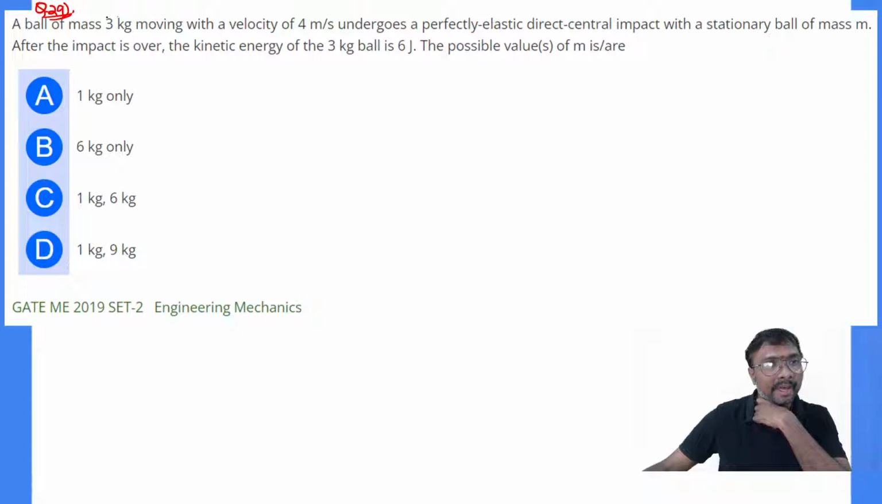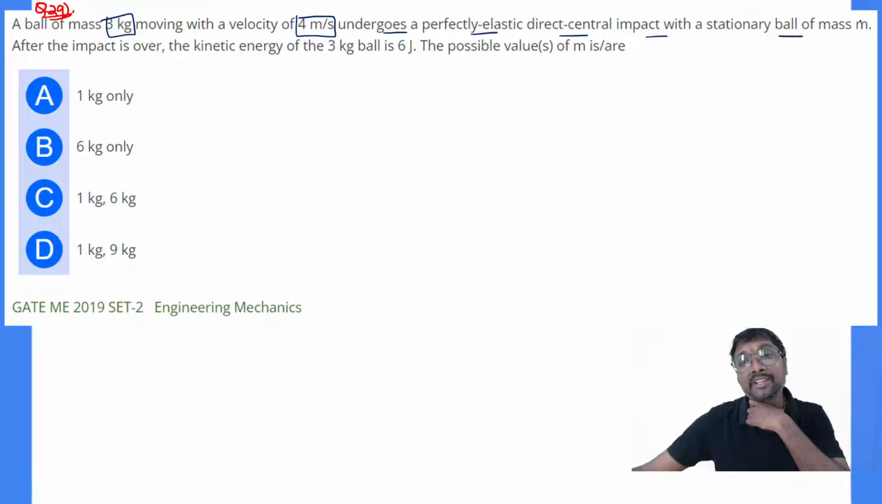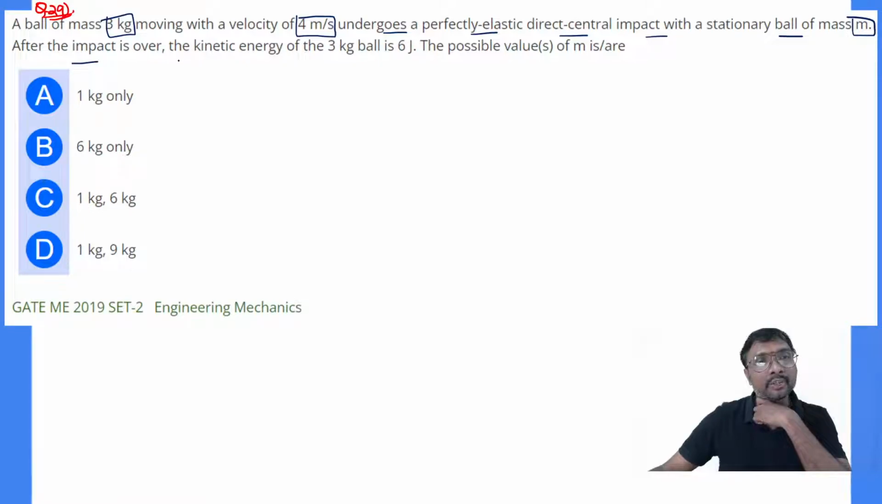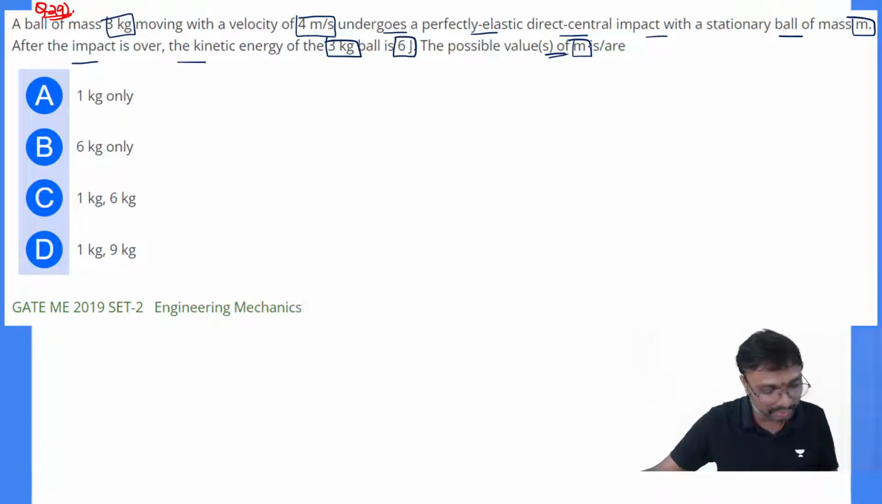A ball of mass 3 kg is moving with a velocity of 4 meters per second, and undergoes a perfectly elastic direct central impact with a stationary ball of mass m. After the impact is over, the kinetic energy of this 3 kg ball is 6 joules. Then the possible value of m is, right? What does m mean?